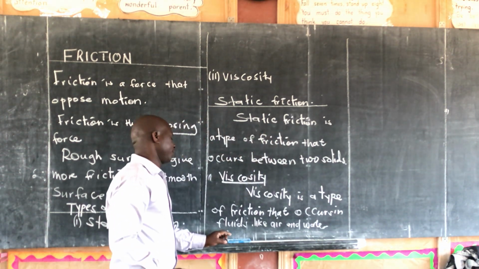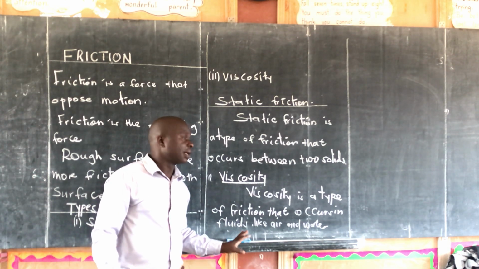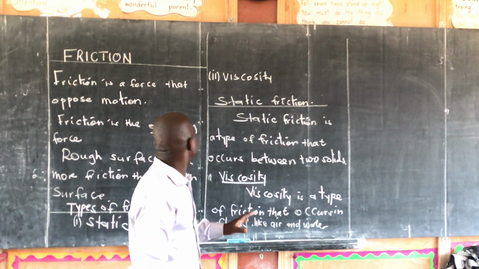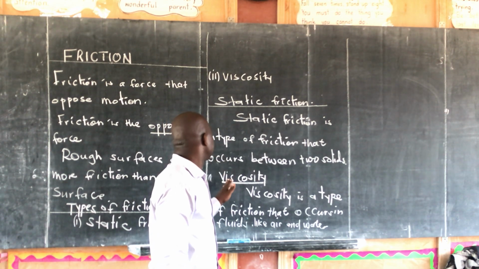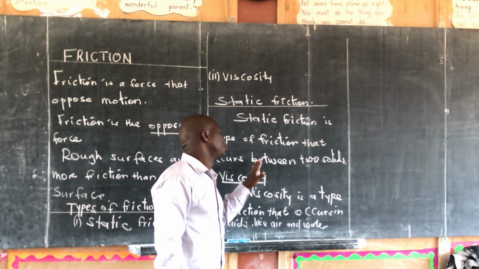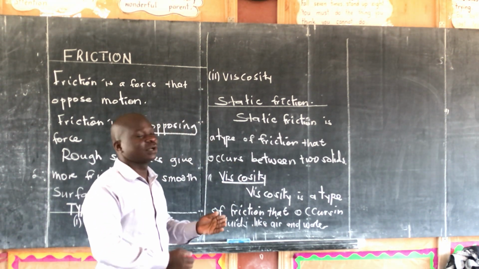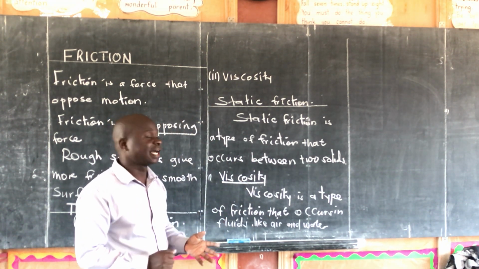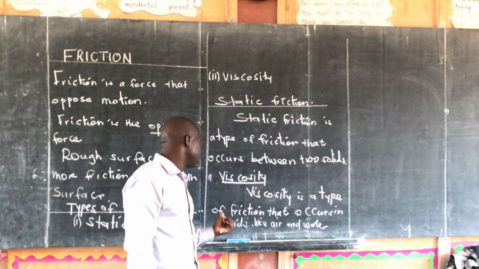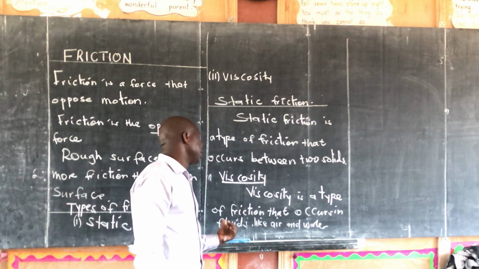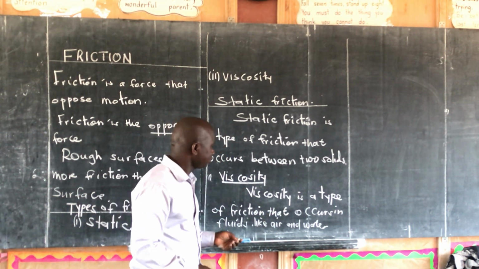Now, those are types of friction. We have static friction, and we have seen that static friction occurs between two solids or between solids. These solids rub each other. Then we have viscosity, the type of friction that occurs in fluids like air and water.